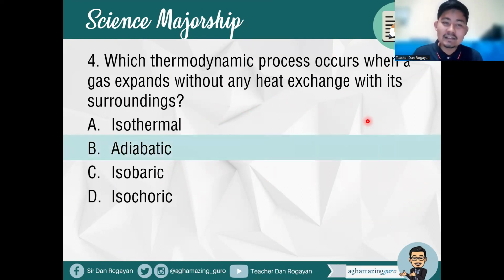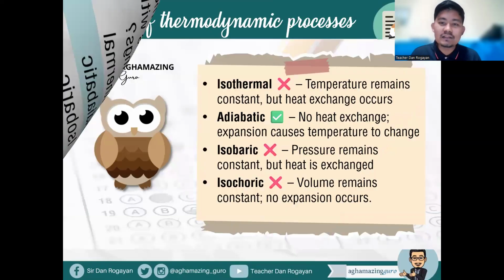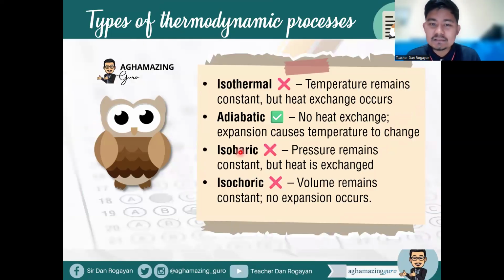Of course, that is letter B, adiabatic process. There is no heat exchange with the environment. So with no heat exchange, expansion causes temperature to change. Well, isothermal process is when temperature remains constant but heat exchange occurs. Isobaric is when pressure remains constant but heat is exchanged, while isochoric is when volume remains constant.